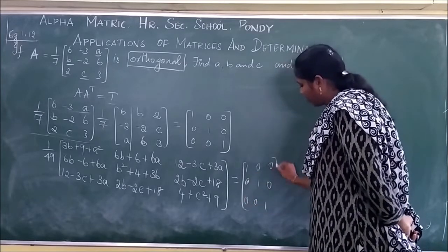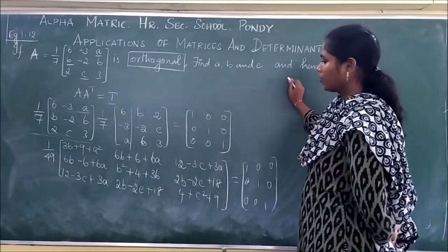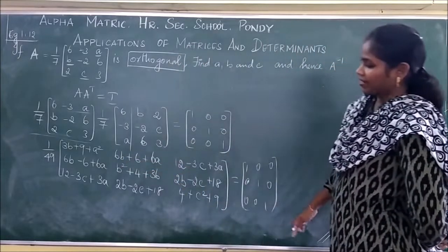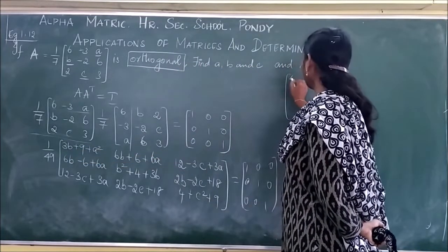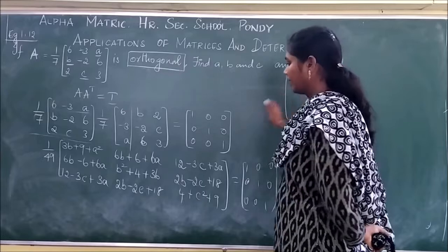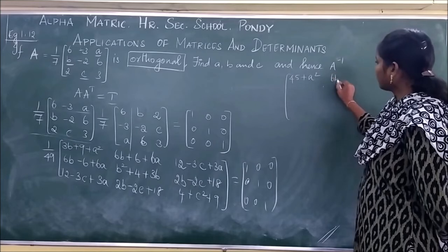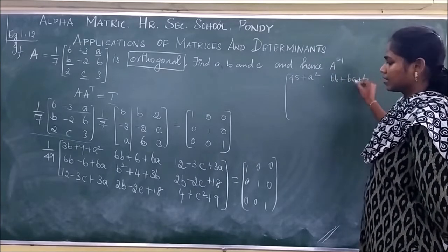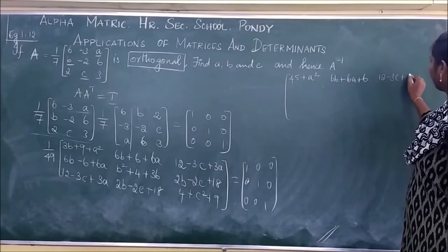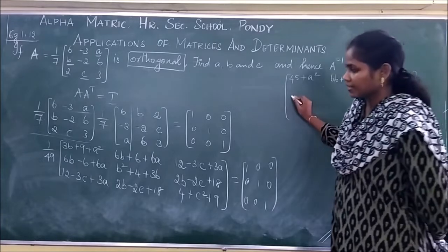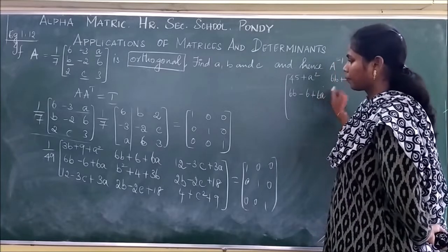Now I am going to bring this 49 to this side. You have to simplify this, and everything has two variables. Here you have 36 plus 9, which we can write as 45 plus A square, and here 6B plus 6 plus 6A, and you cannot do anything there. Next is 12 minus 3C plus 3A, and the second row is again 6B minus 6 plus 6A.